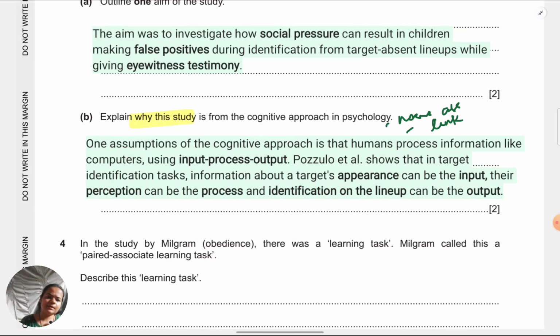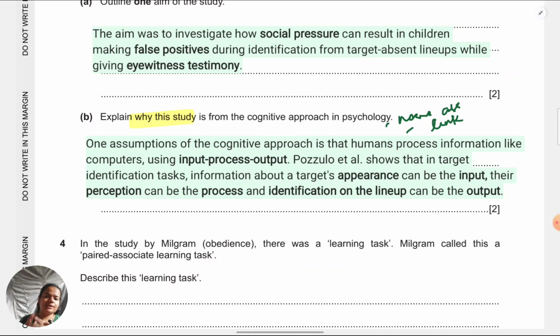You might take the second assumption also of the cognitive approach. The second assumption is that there are individual differences in cognitive tasks, that is, people's attention, memory, etc., can be different. Their performance on such tasks can be different because their way of processing information is different, something to that effect. If you're taking that, then definitely you can give that outcome that children, for example, perform better than adults in identifying cartoon faces when it came to target present condition. But again, it has to be explicitly linked. If you're just going to write that, it's not going to be credit worthy.